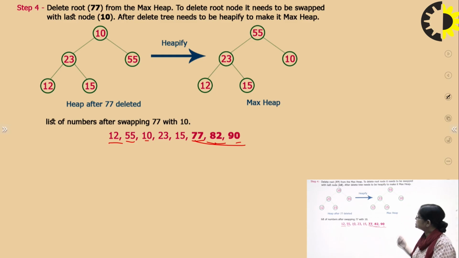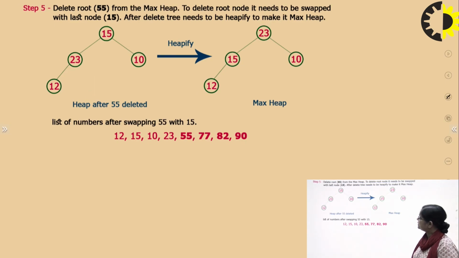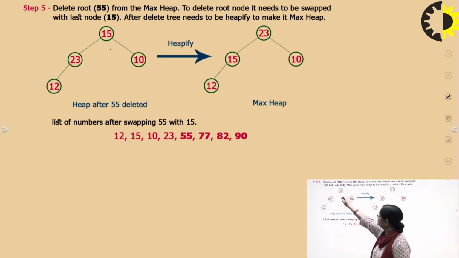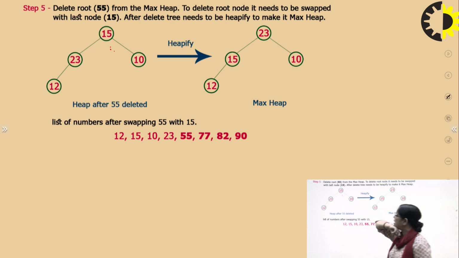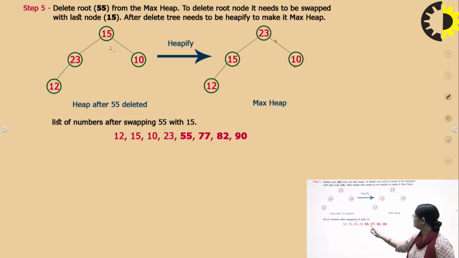In similar steps, if we are going to delete the root node 55, then here it is swapped with the last node, 15. We find that 15 is again violating the max heap property. If it is again violating the max heap property, 23 will come here, and 15 and 10 will be the child nodes, right? So again, the 55 has come.